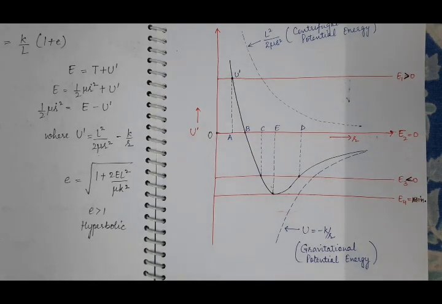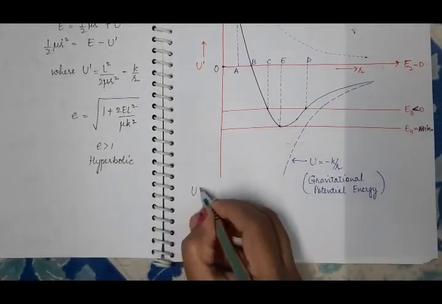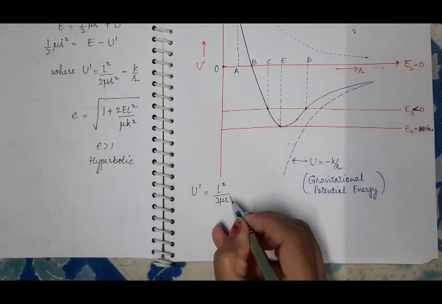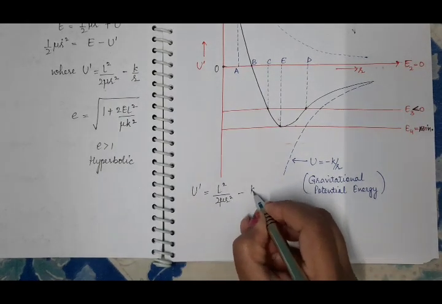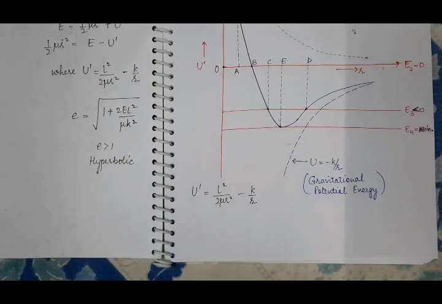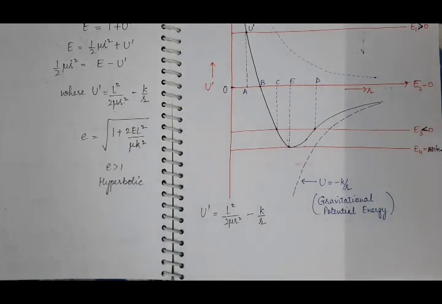Now, the last case is when the energy is minimum. So when the total energy is minimum, what is U dash? We know that U dash is L square by 2 mu R square minus K by R. Now in this case, we will calculate that distance R at which U dash is minimum by calculating the derivative, as you do in mathematics.